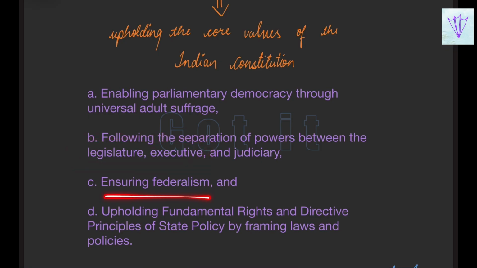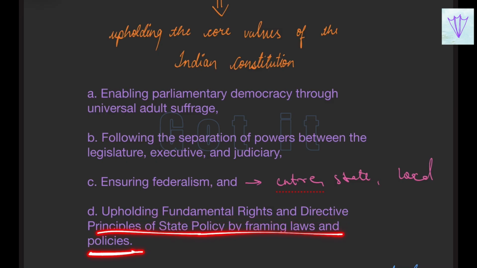And ensuring federalism. Federalism in the sense the power is evenly placed between the center, state and the local governments. And also upholding the fundamental rights and the directive principles of state policy by framing laws and policies. They have to see that the people are getting their fundamental rights and the directive principles.